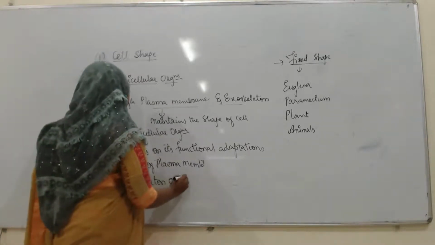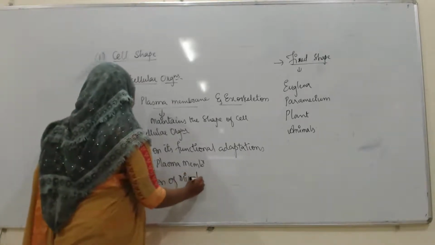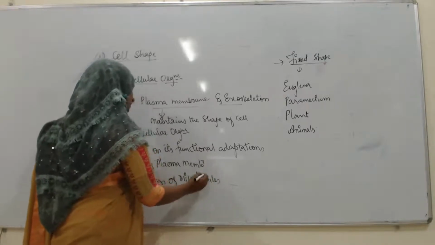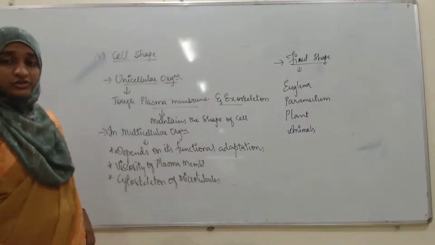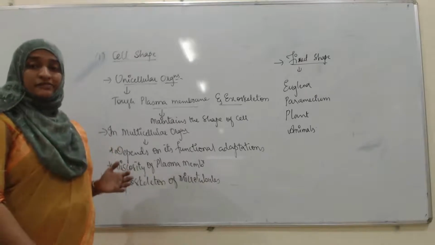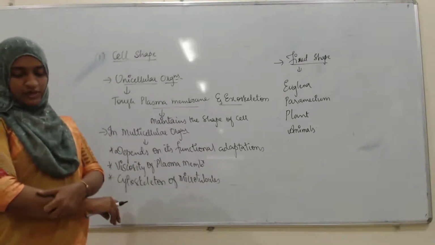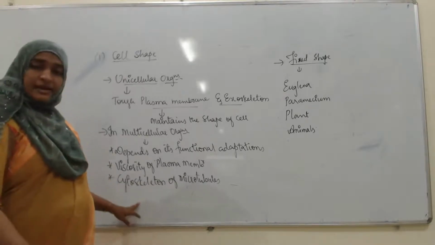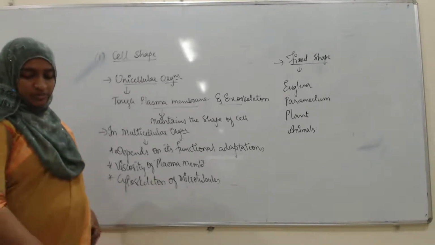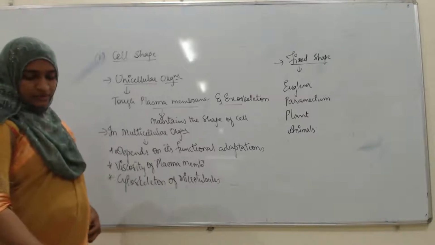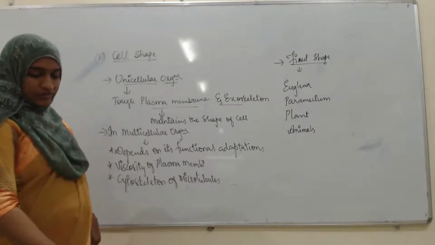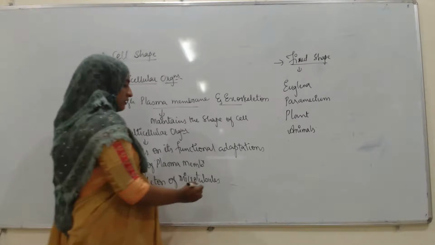Microtubules are the cytoskeleton part in the cell, so they also maintain the shape of the cell. Next, microtubules, microfilaments and intermediate filaments.